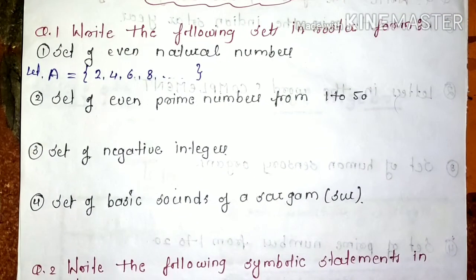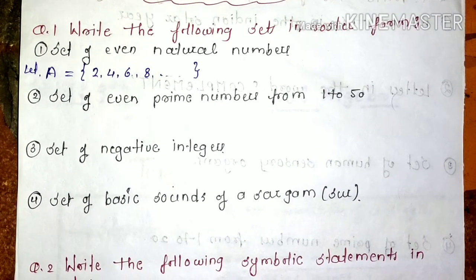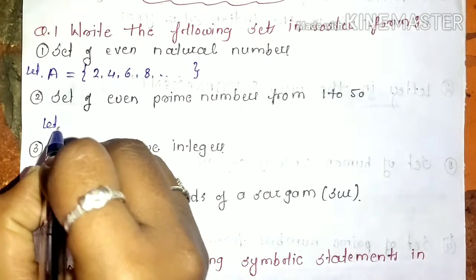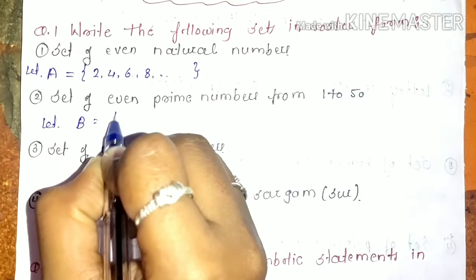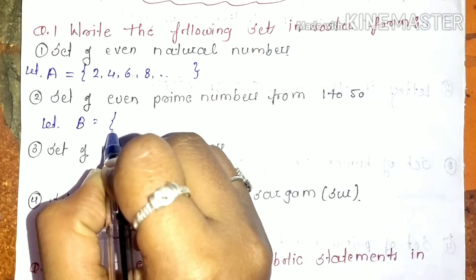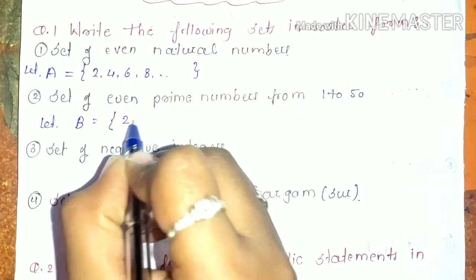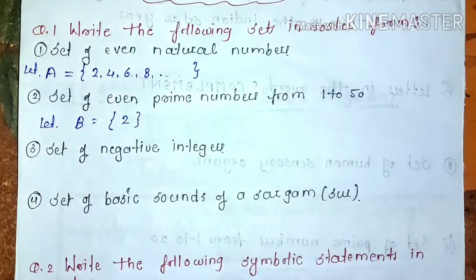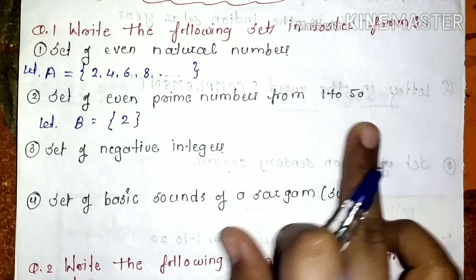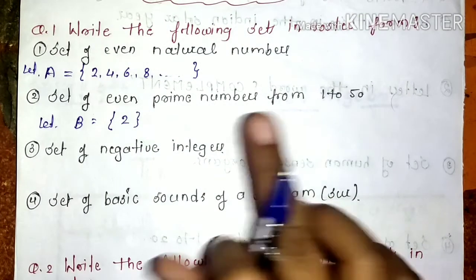Second, we have set of even prime numbers from 1 to 50. So let set B is equal to, enclosed by the curly bracket, the even prime number from 1 to 50 is only 2. We have already studied this type of question in standard 7th. The even prime number is only 2.